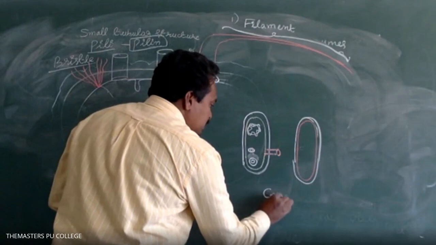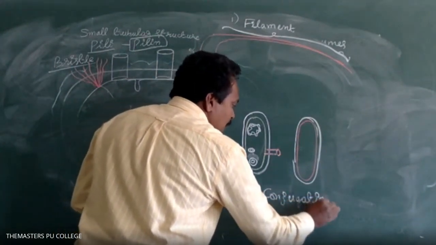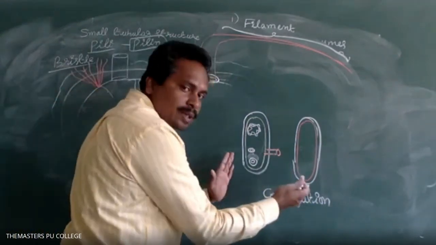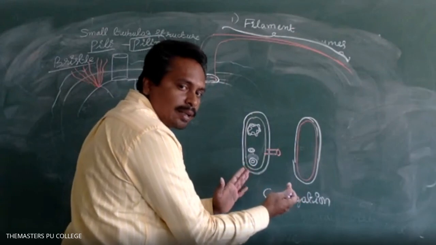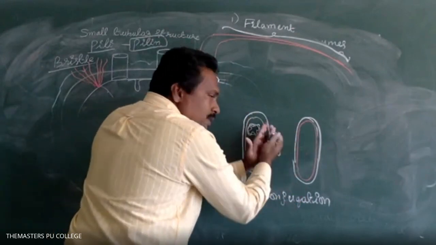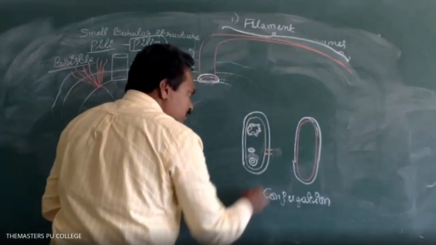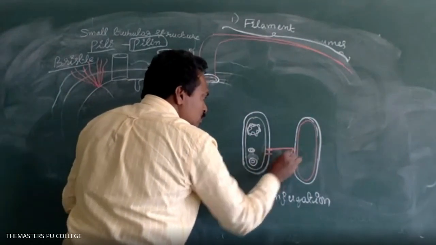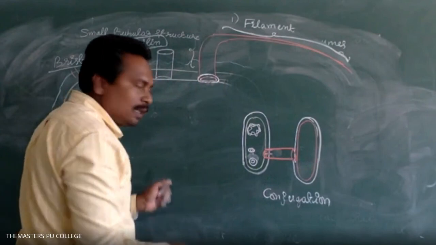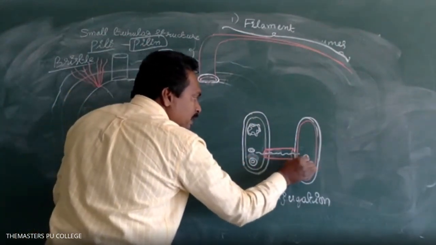Conjugation is one of the sexual reproduction methods in bacteria. In the conjugation process, two bacteria come close together and later attach to each other. Through the pili, the genetic material of one bacterium moves to the other bacterium.